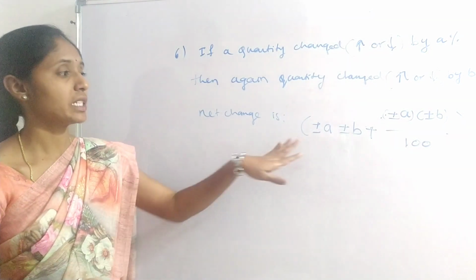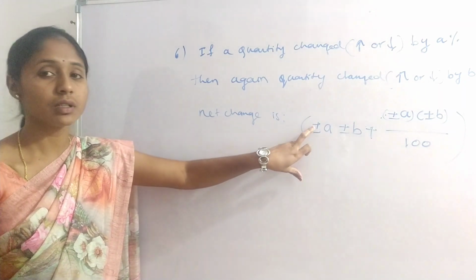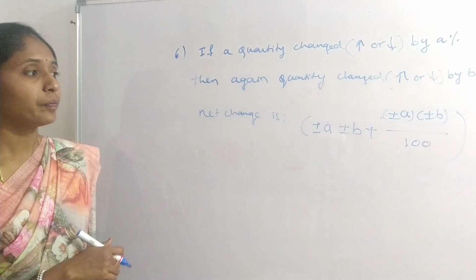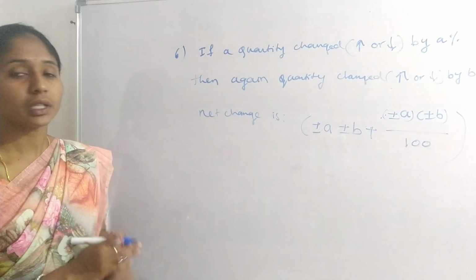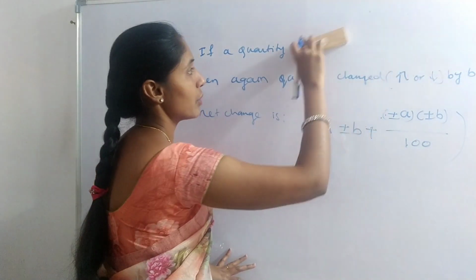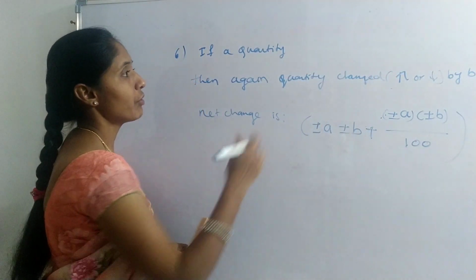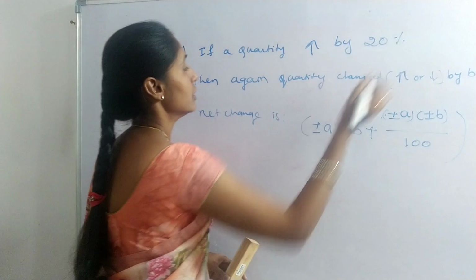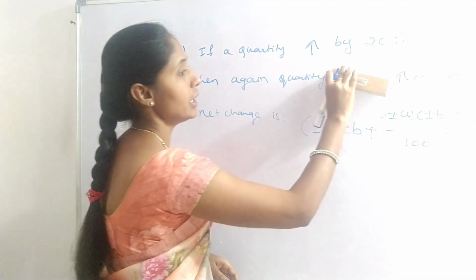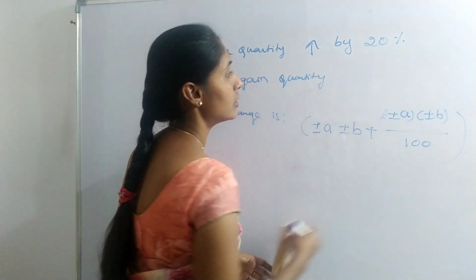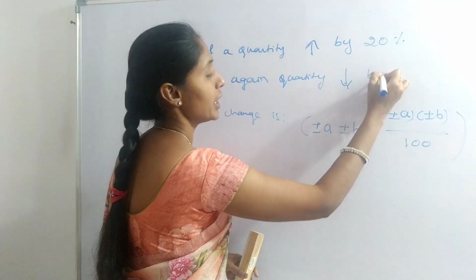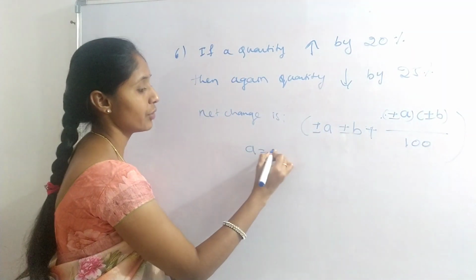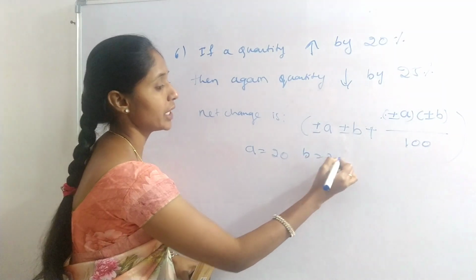Okay, this plus or minus indicates if it is increased, use plus sign. If it is decreased, use minus sign. Okay, this is the factorization property. Let me take an example. If a quantity is increased by 20% and then again the quantity is decreased by 25%, find the net change. Here A is 20%, B is 25%.